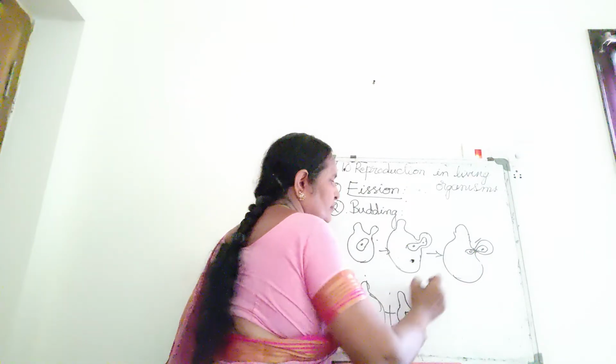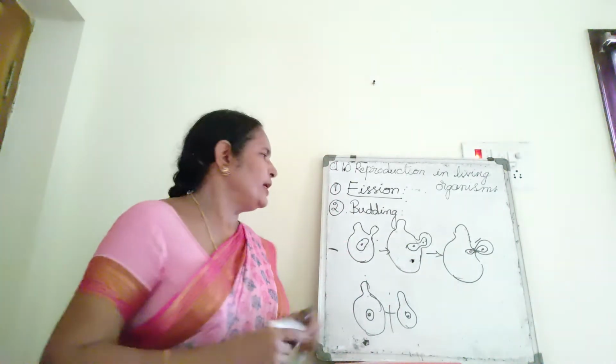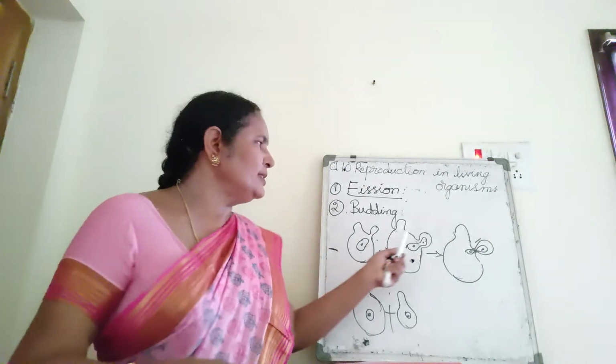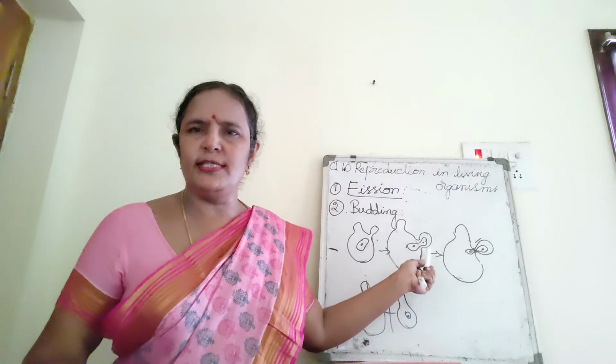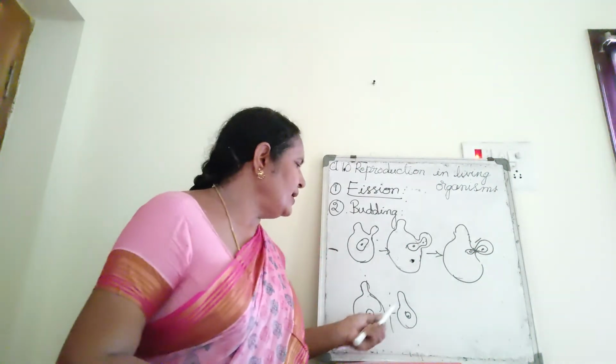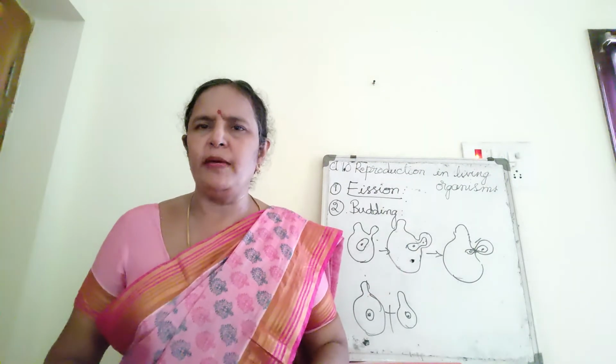So in yeast, it developed on the body wall a small bud-like structure. The nucleus elongated and moved towards the bud. It also got separated into two, and finally the bud got detached from the parent.